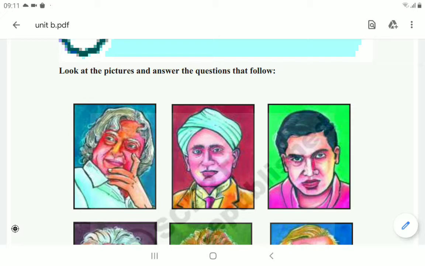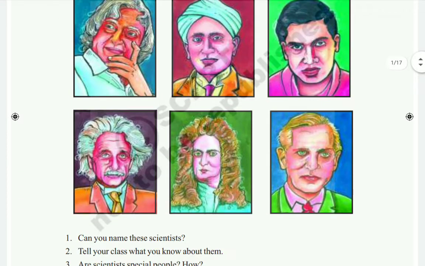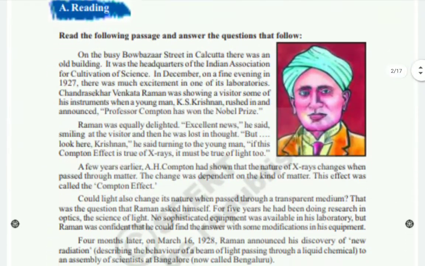So in the last class we discussed the story of Professor C.V. Raman, the great scientist and the pride of India, and I asked all the children to complete the CW and HW also. I hope all of you completed. So today we are going to discuss some grammar related to this story also.